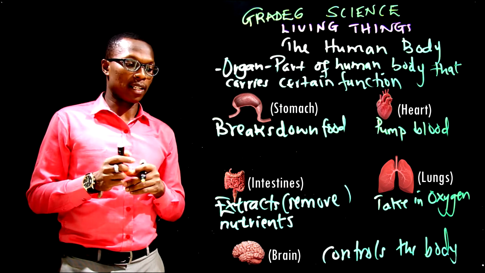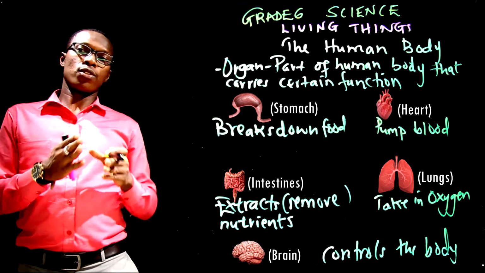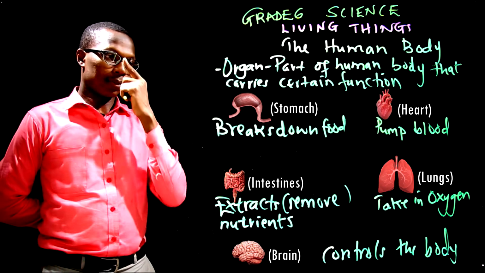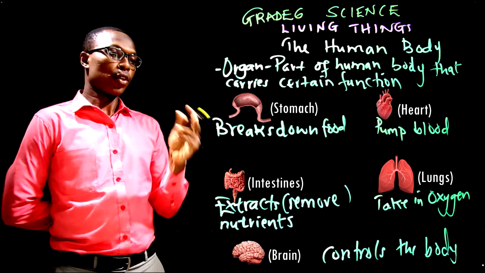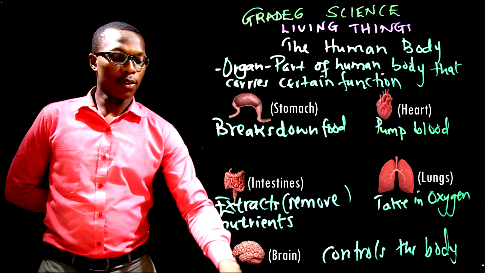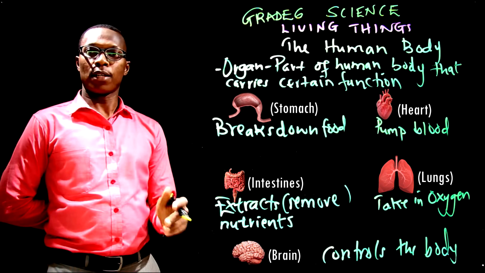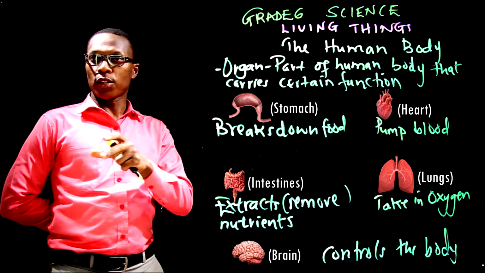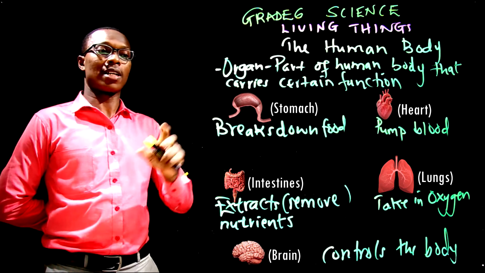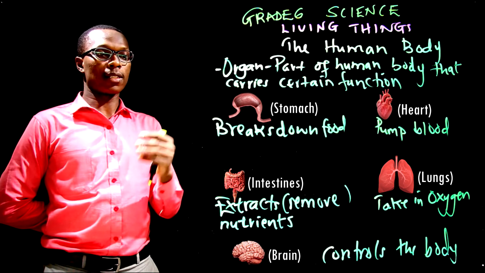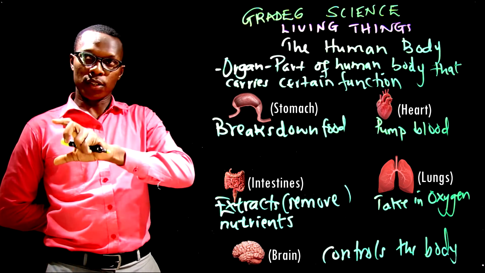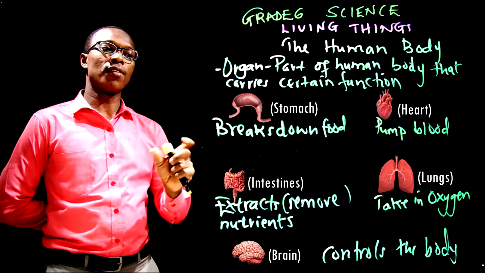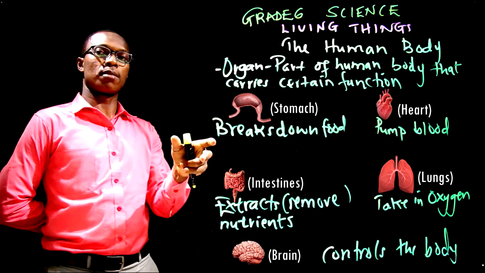So I think that's the end of our lesson for today, but I'm going to give you some activities. One, I want you to draw a table. It's a very simple task. In that table, we're going to have these body organs, and you have to put each of them under either internal organ or external organ. So that's how you're going to sort it. Also, after that, you have to indicate exactly what the function of that body part is.